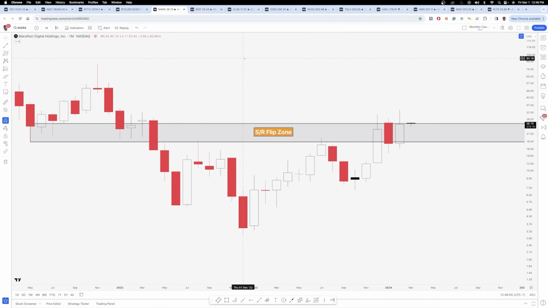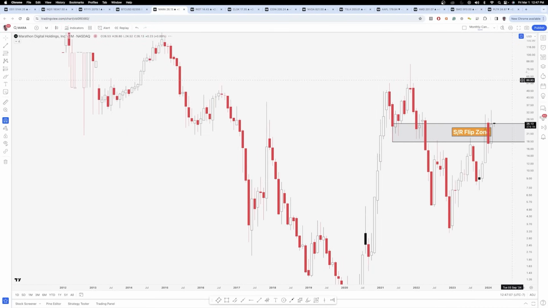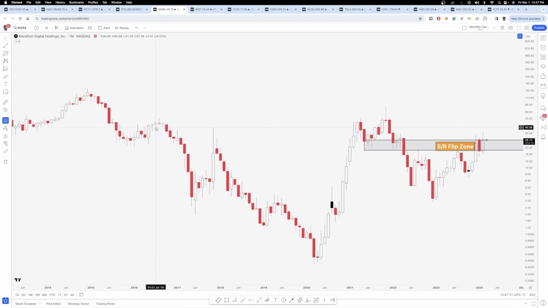So we'll go into a couple crypto names that definitely could benefit from the Bitcoin and crypto moves in general. The problem is a lot of these miners, Mara, RIOT, CLSK, they do have a history of dilution. So if you look at where these companies have been versus what Bitcoin's price is at, you'll notice they're nowhere near what they were when Bitcoin was at this price last time. That's because they like to dilute. They like to raise money. They like to do share offerings.